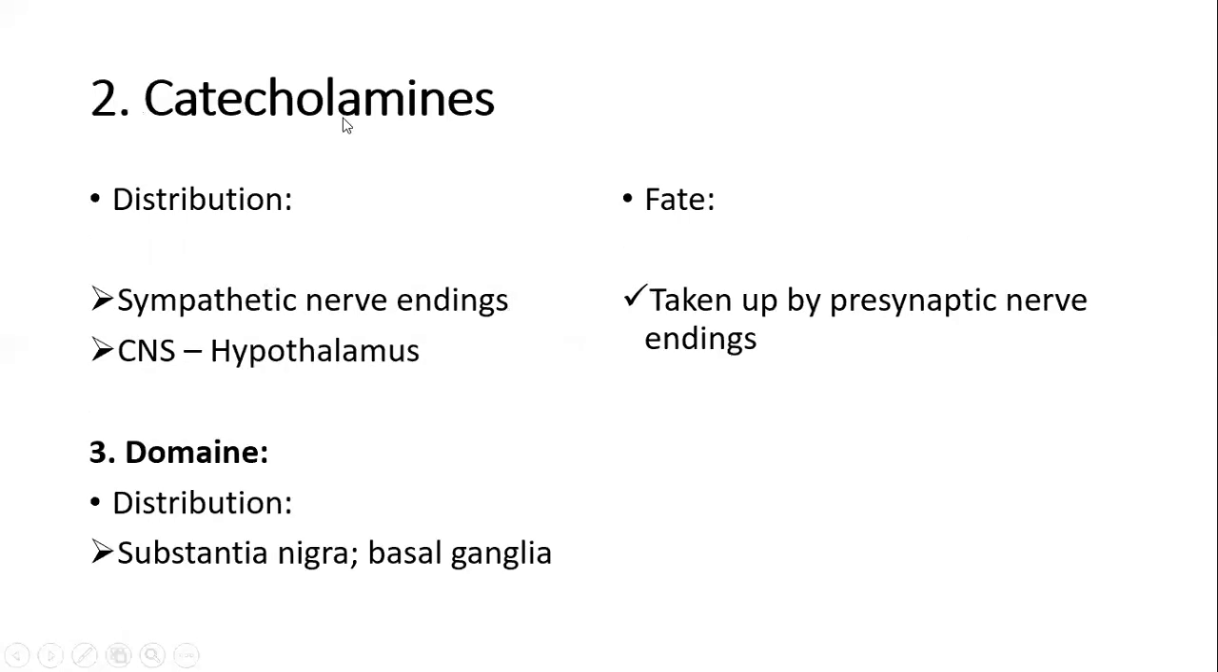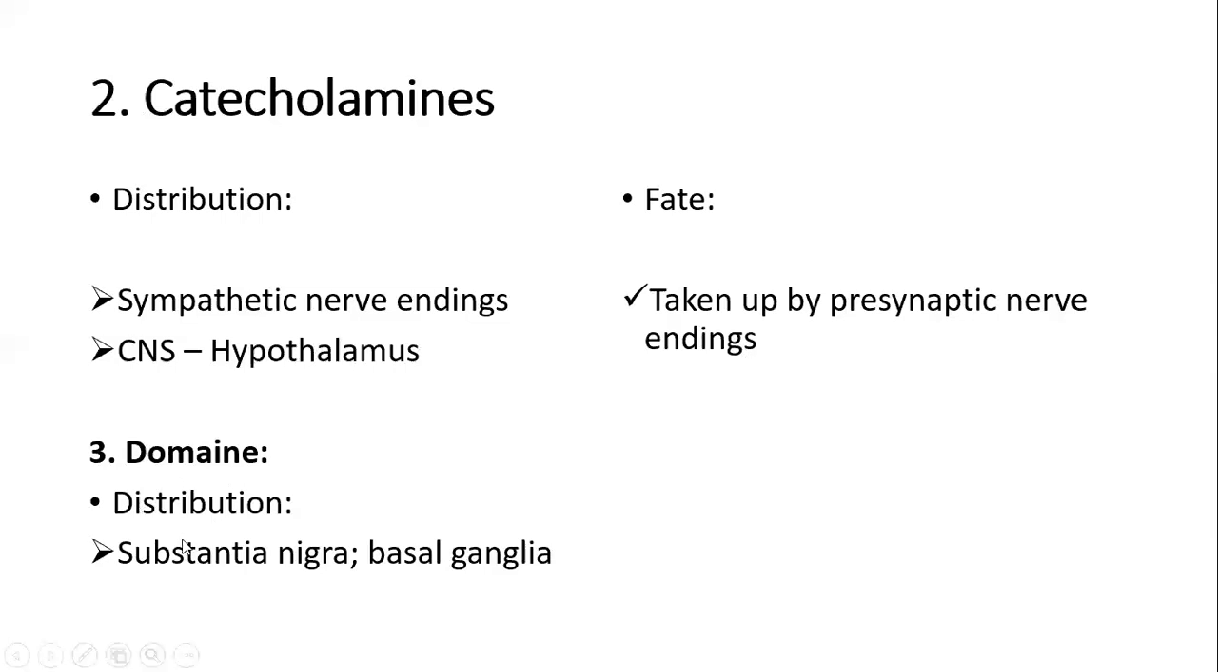Catecholamines. Catecholamines include the epinephrines and norepinephrines. Distribution: they are released at the sympathetic nerve endings in the peripheral nervous system, and in the CNS, they are associated with the hypothalamus. Their fate is that, unlike acetylcholine, which is degraded, catecholamines are actually retaken up by the presynaptic nerve endings instead of being degraded.